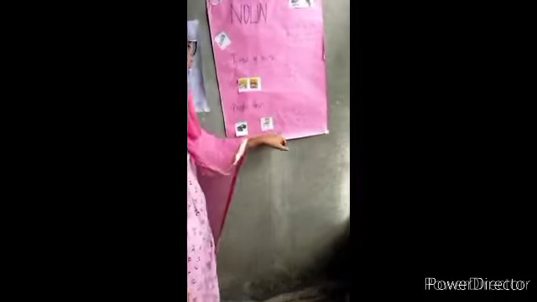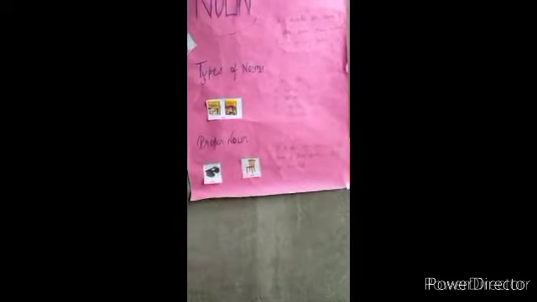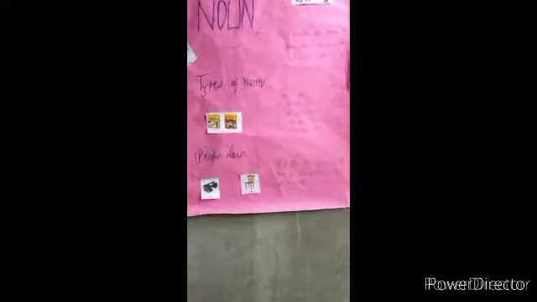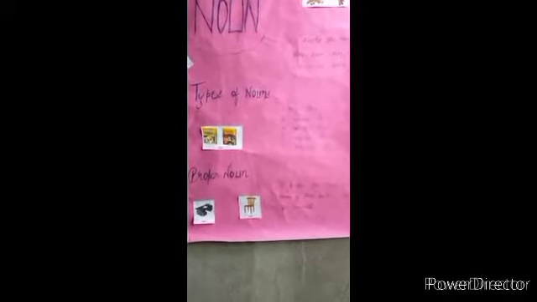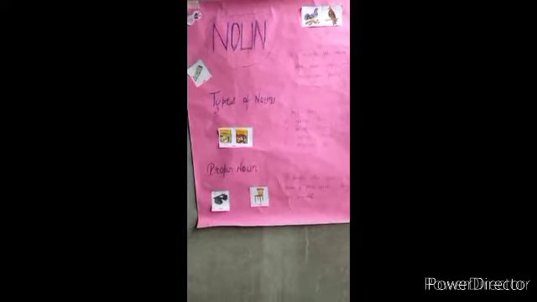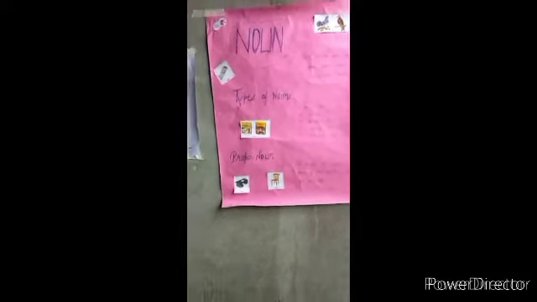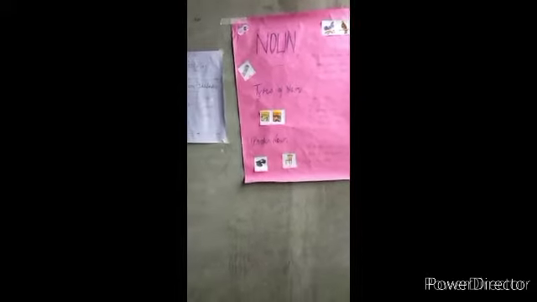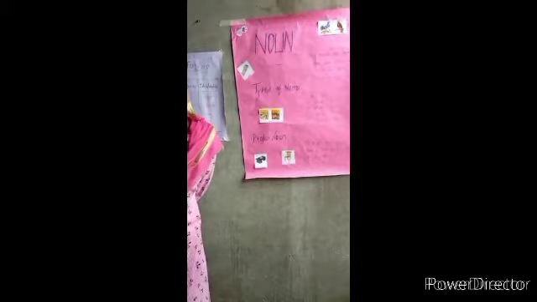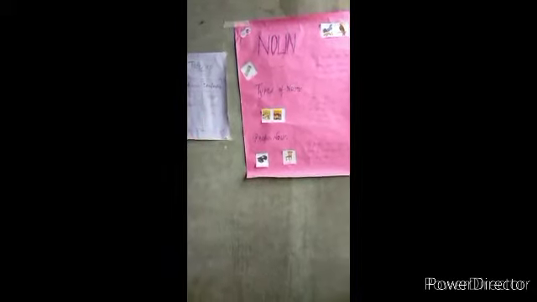Particular name of the thing. Like I have pasted one picture here, chair. Chair is the name of the thing. If I say "I want the black chair," chair is a thing, but black chair is the particular name of the chair. That's why that is a proper noun.